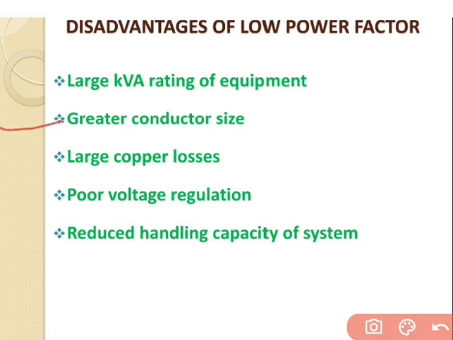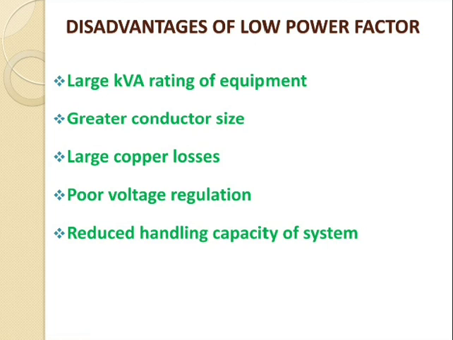Now we will go for the second one, that is the greater conductor size. To transmit or distribute a fixed amount of power at constant voltage, the conductor will have to carry more current at low power factor. Taking the equation P equal to root 3 VI cos phi, for an example take a single phase supply with an input of 10 kilowatt on full load, terminal voltage 250 volt and unity power factor.